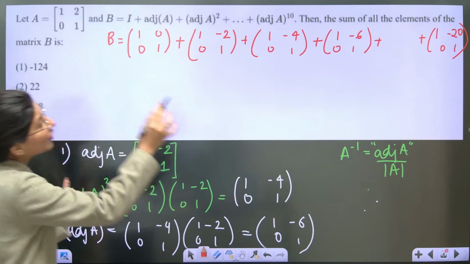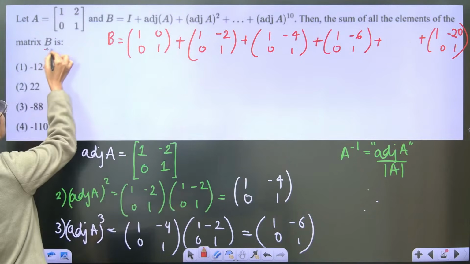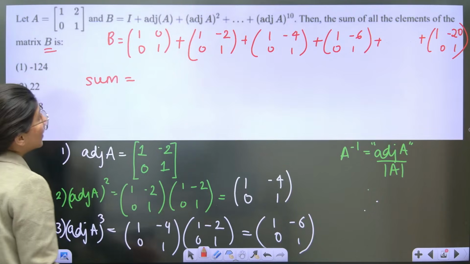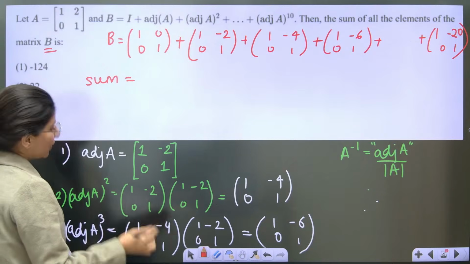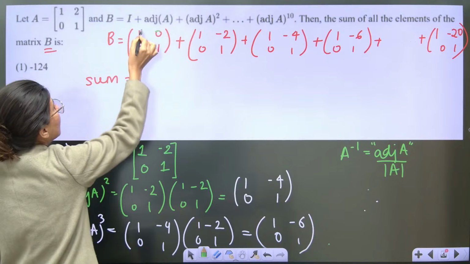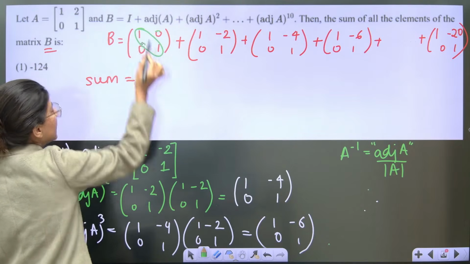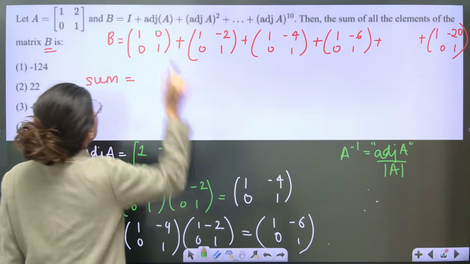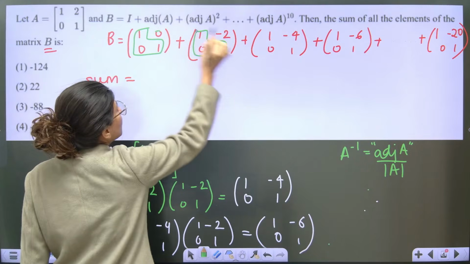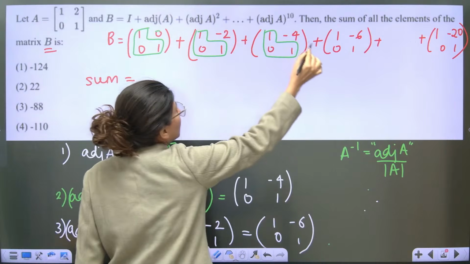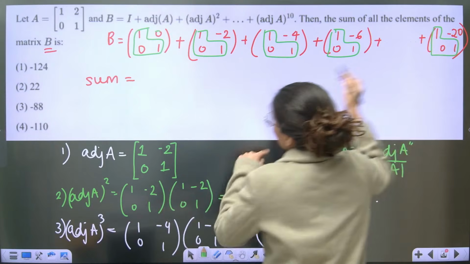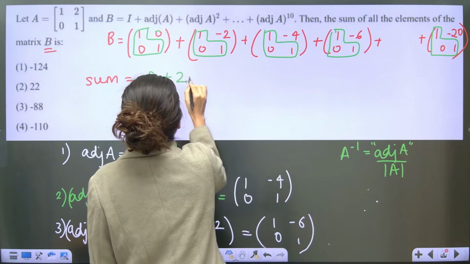Now what are you looking for? Sum of all the elements of matrix B. So sum will be equal to, tell me what? If I leave this and only talk about the diagonal elements, this is 2, this is also 2, this is also 2, this is also 2, this is also 2. 2 plus 2 plus 2, 2 plus 2 plus 2.